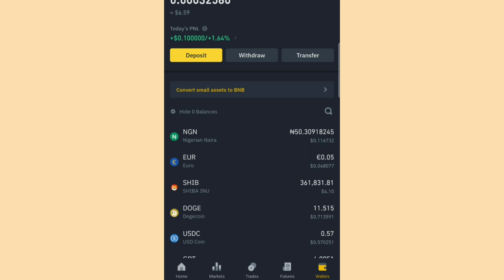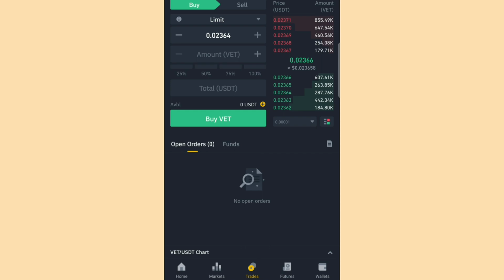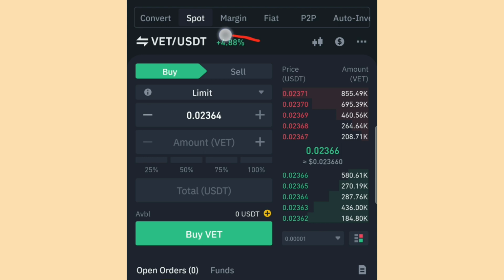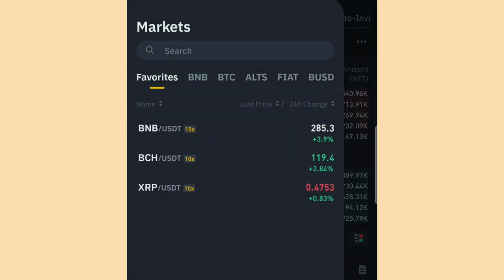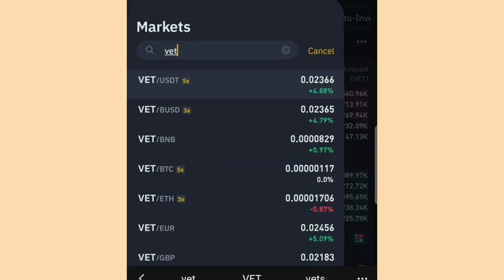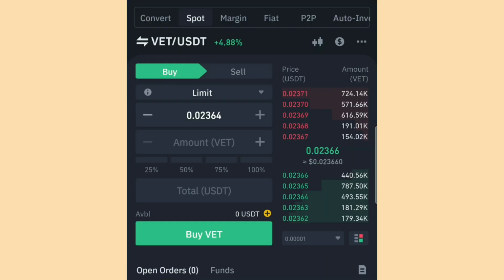All right, so this is our Binance. Assuming you've actually deposited it here on your Binance, if you go over to your trade option, once you are here in your trade option, you ensure that this is vet/USDT. If it is not there, don't forget to quickly go to this place. You go there and type in vet. Once you type in vet, you select the option that says vet/USDT. You now come over to this place that says amount of vet. You enter that amount of vet.